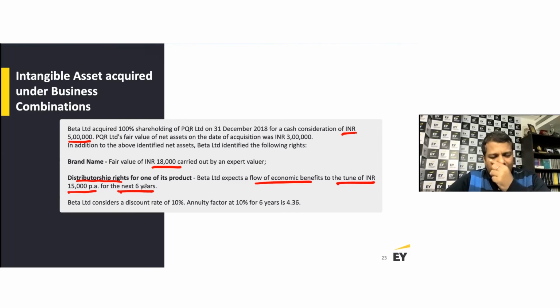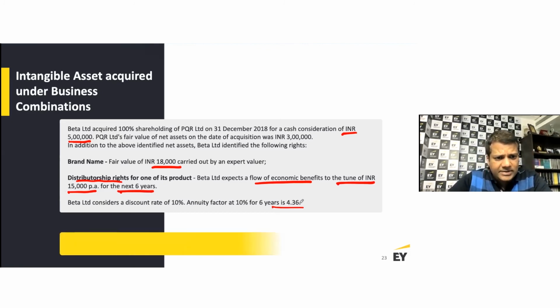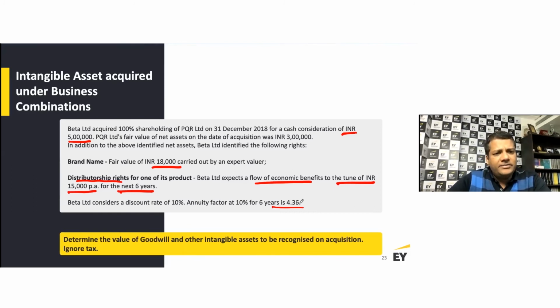Now, a discount rate of 10% and the annuity factor at 10% for 6 years is 4.36. Okay, how much is the discount rate? It is 10%. Now, determine the value of goodwill and other intangible assets to be recognized on acquisition. Ignore the taxation, right? Ignore deferred tax. That is good. So now I need to do accounting for this business combination. Okay. So how much am I paying here? I'm paying 5 lakhs. How much have I got in tangible assets? 3 lakhs. That means 2 lakh is the delta which I need to bridge here.